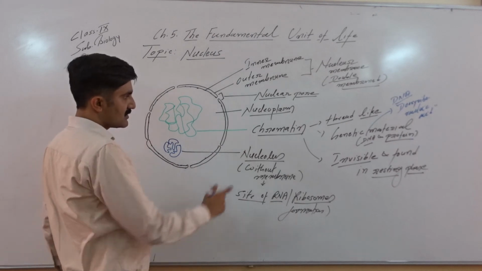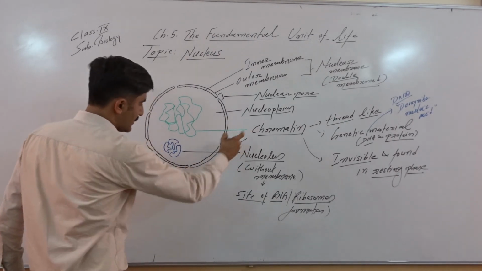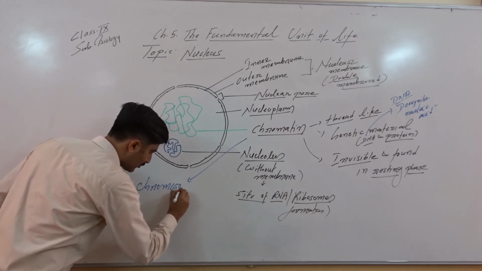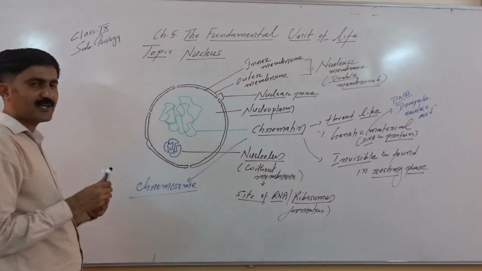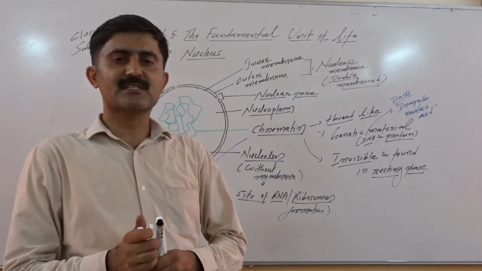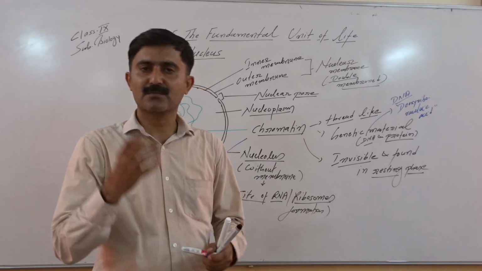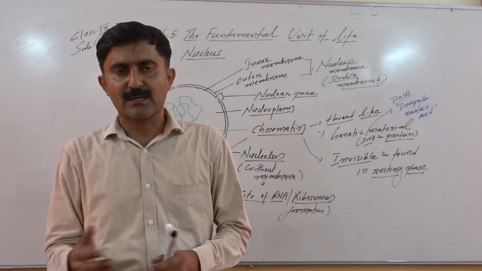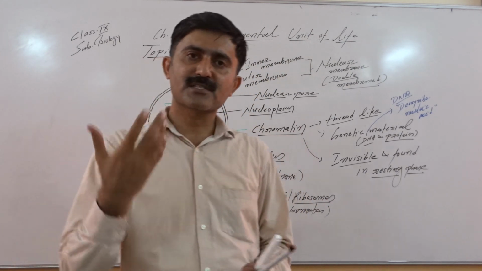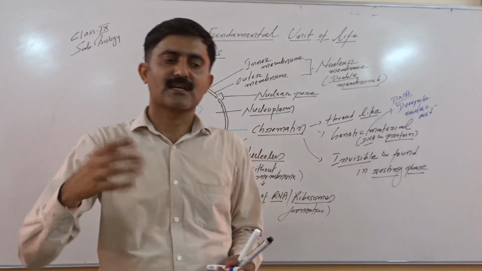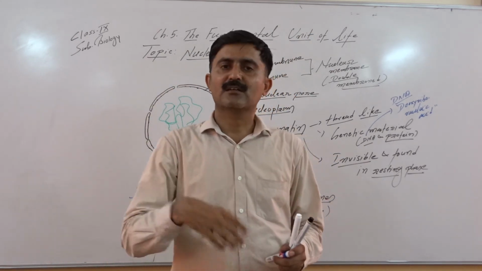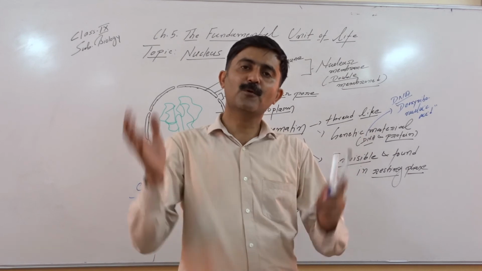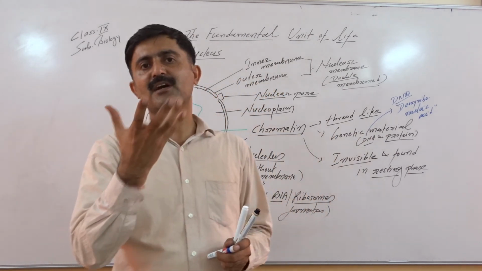Now one more term we use in place of chromatin, that is called chromosome. This is another form of genetic material. So generally in the resting cell, genetic material is present in the form of thread. It is in a spread form, invisible. This is the functional form, where there is continuous expression, and it determines the characters and controls the functions of the cell. But when the cell divides, before the cell divides, this chromatin undergoes condensation.